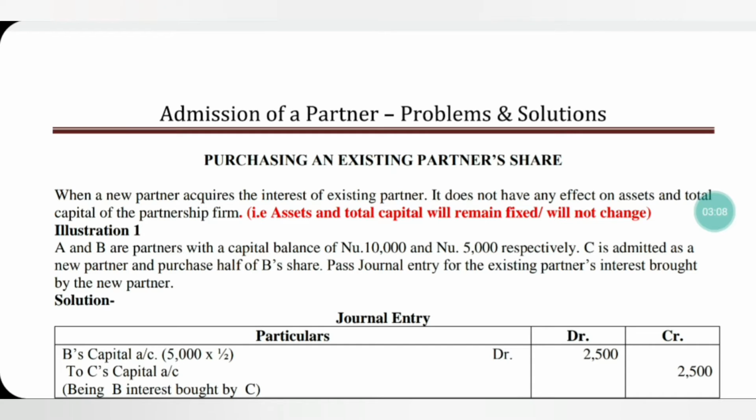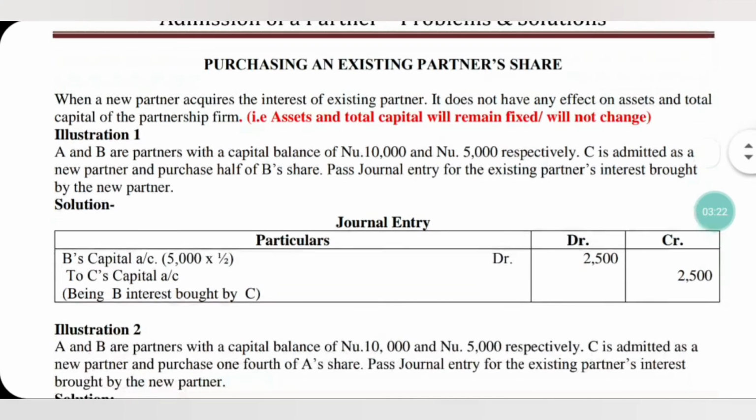What is the capital of B? According to the question, it is given 5,000. So, he is purchasing half of B's share. 5,000 times 1 by 2, that is half of B's share, comes to 2,500. That is the journal entry which has to be passed, being B's interest bought by C.